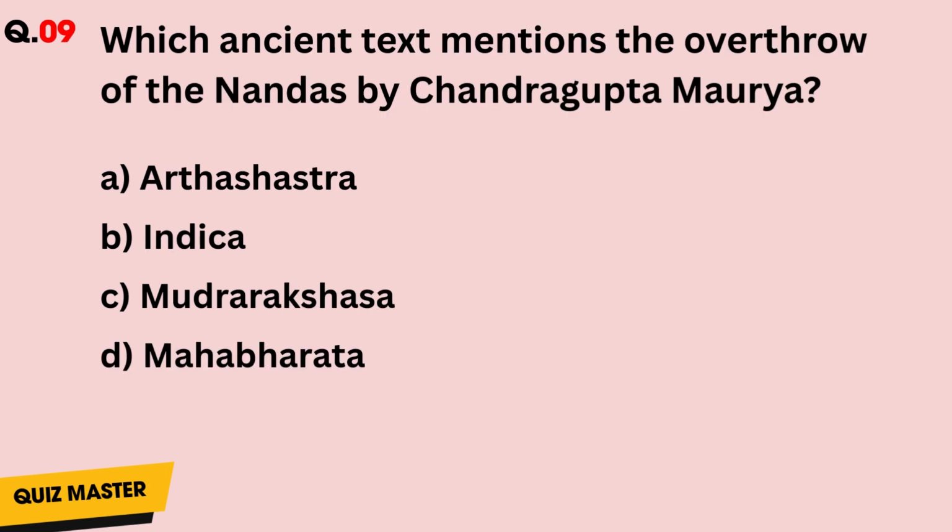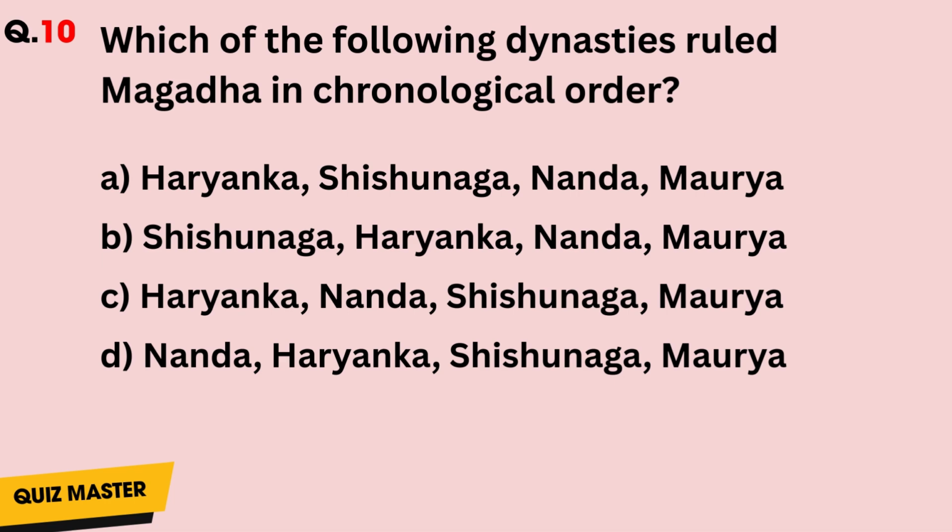Question number 9. Which ancient text mentions the overthrow of the Nandas by Chandragupta Maurya? Answer is C. Question number 10. Which of the following dynasties ruled Magad in chronological order? Answer is A.